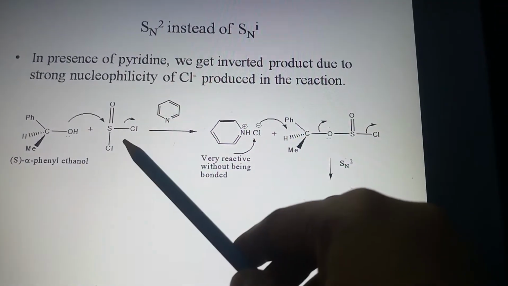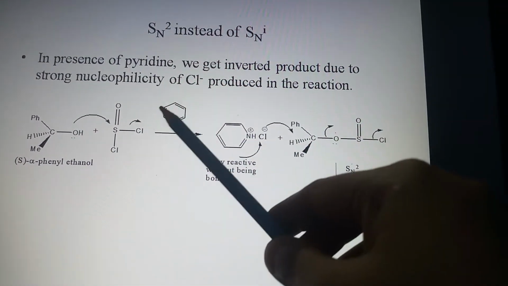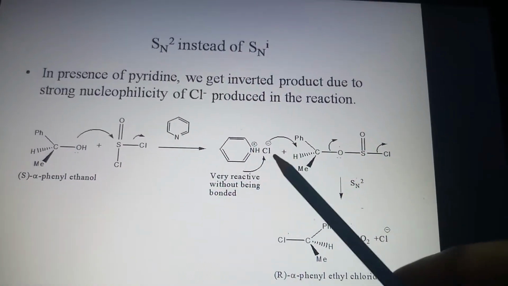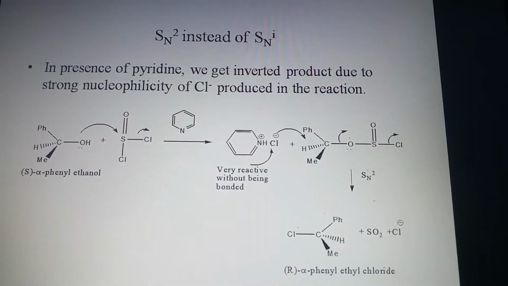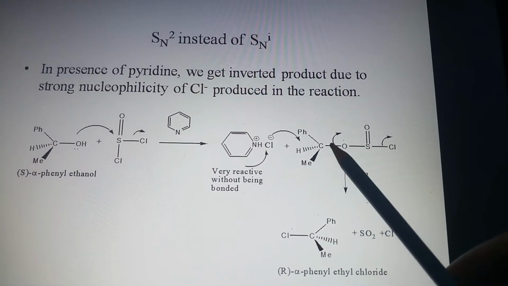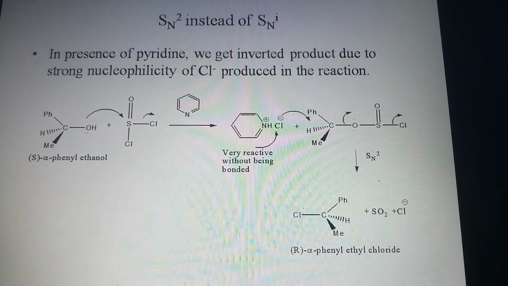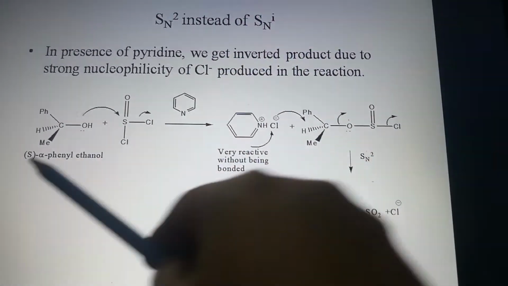Here the first step is the same, but in presence of pyridine, the chloride anion is very reactive without being bonded with pyridine. Now it will attack from the backside, giving the normal SN2 product. That is inverted product. We start from S and we will get R.